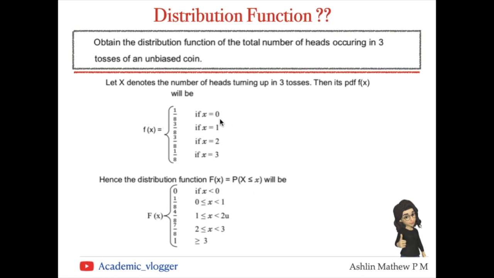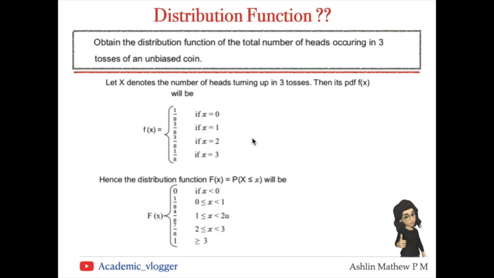Now, next one is probability of X less than or equal to x, where x is a value between 0 and 1, where 0 is included: 0 less than or equal to x less than 1. So if it is any value between closed 0 and open 1, it doesn't include this 1, but it includes this 0.